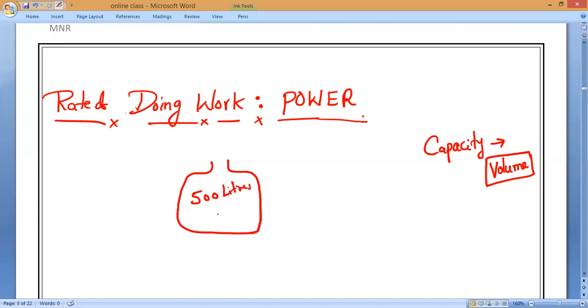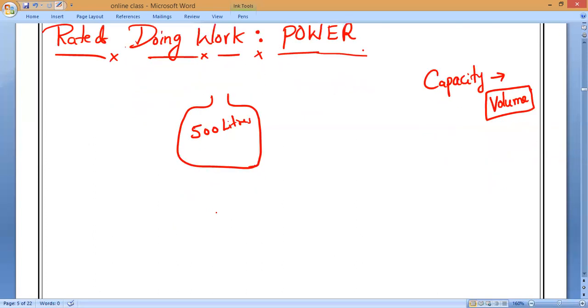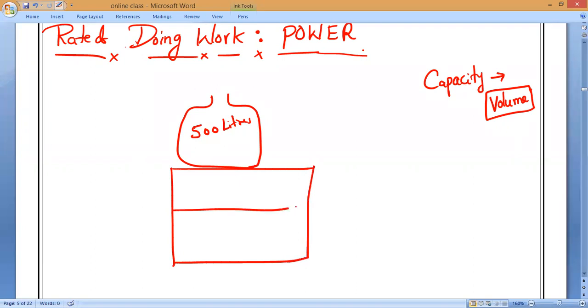It is present on the roof of the second floor and is to be filled with water. So it is above the second floor.